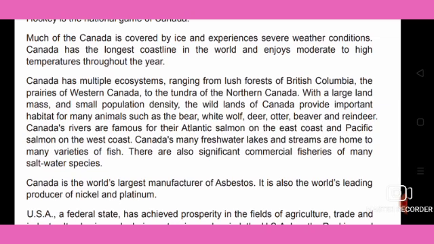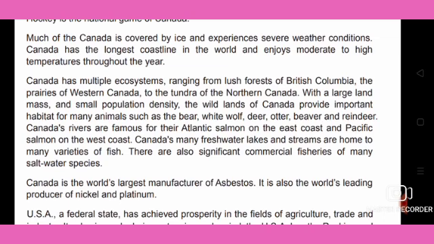Canada's many freshwater lakes and streams are home to many varieties of fish. There are also significant commercial fisheries of many saltwater species.